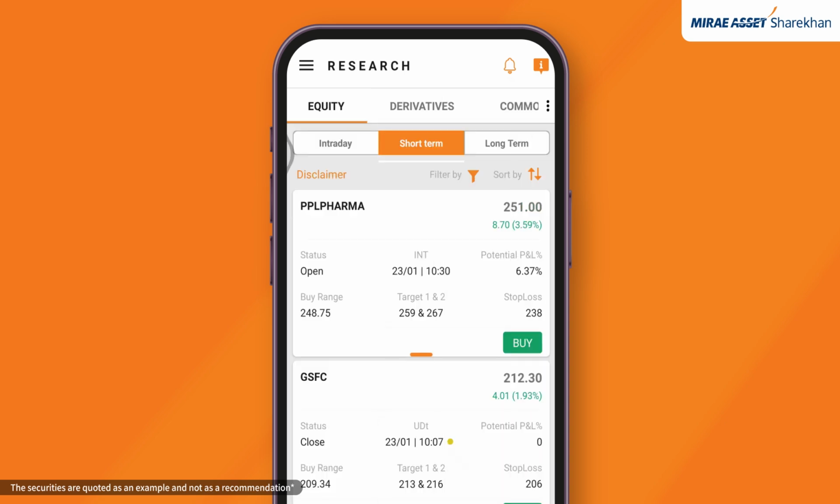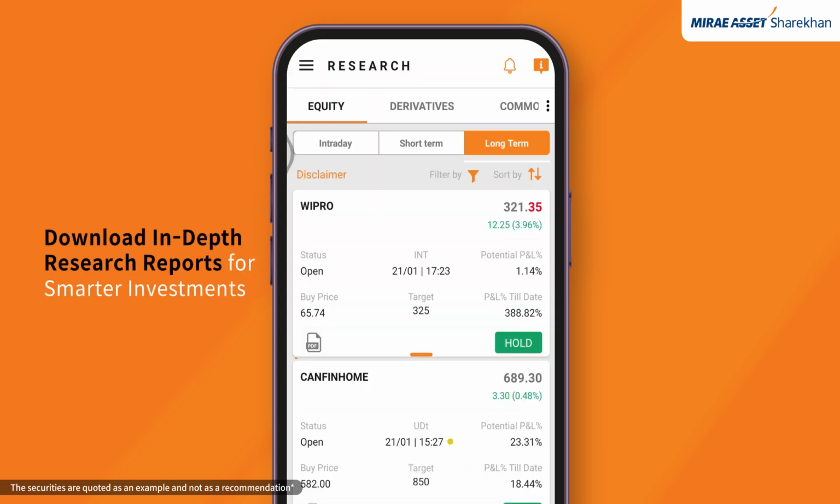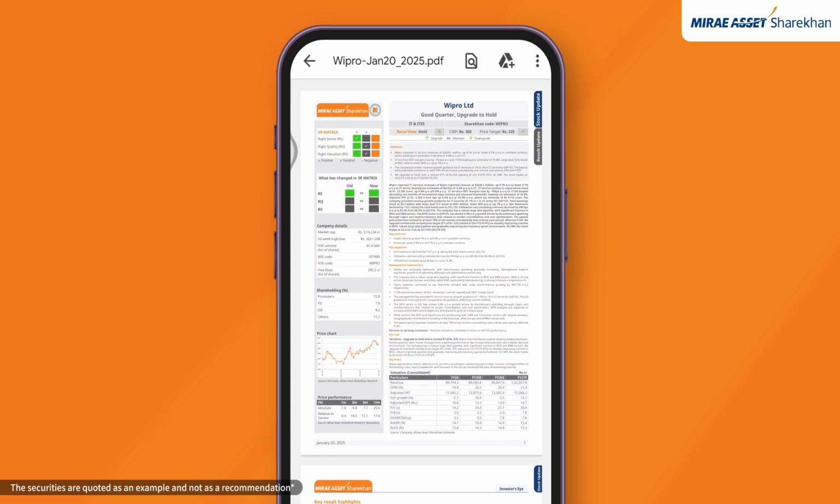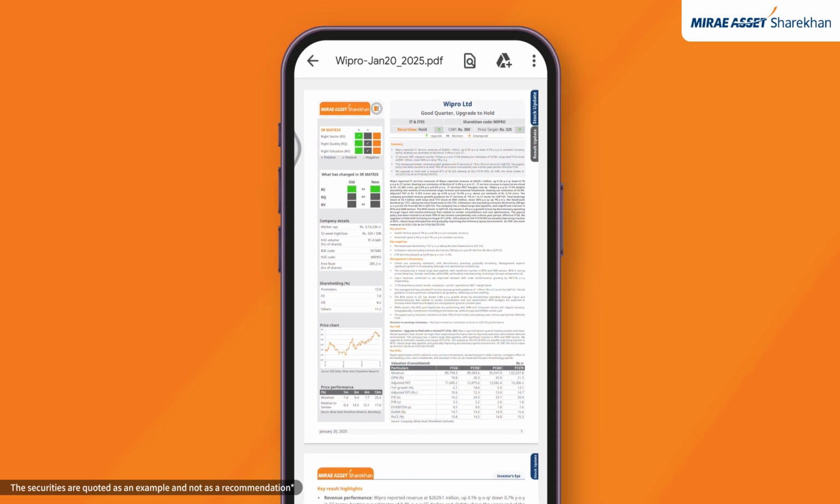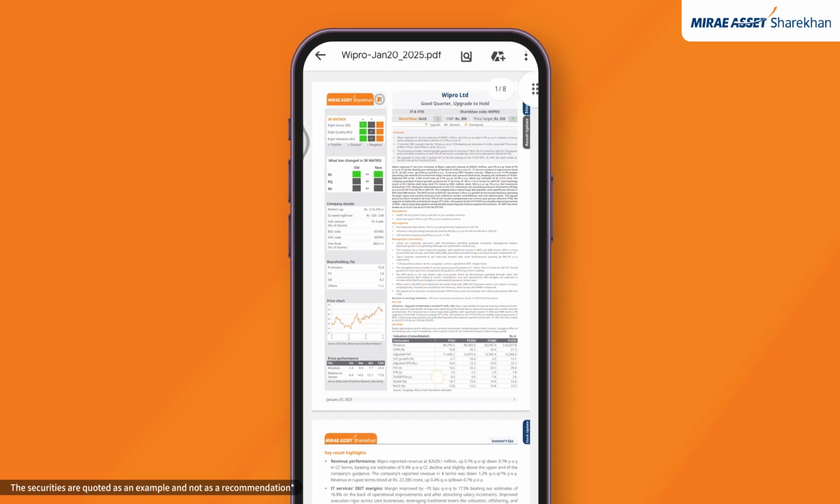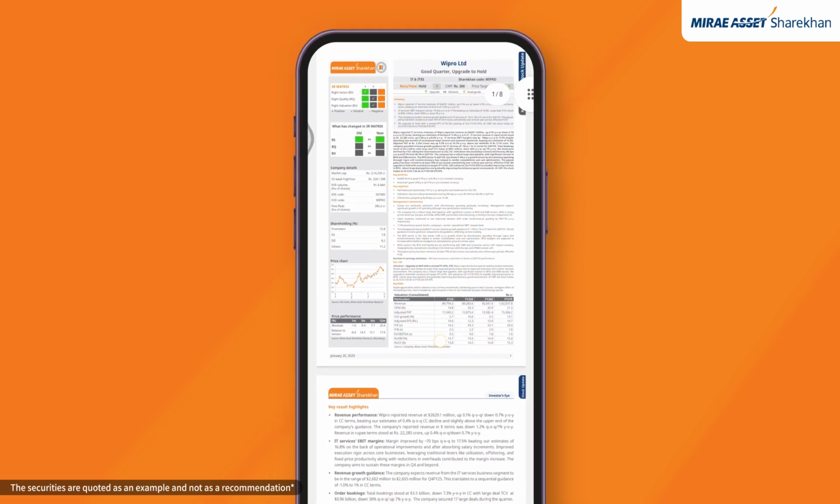Our research team provides in-depth analysis, guiding your investment decisions. Long-term calls come with a downloadable PDF containing comprehensive research reports. Once you download the PDF, you can explore 3-year metrics, price performance, company details, key risk, and summary valuations.